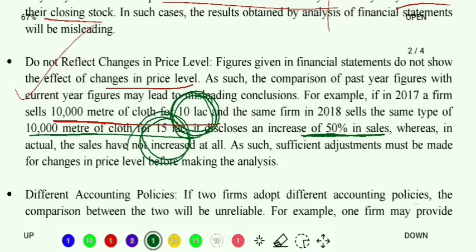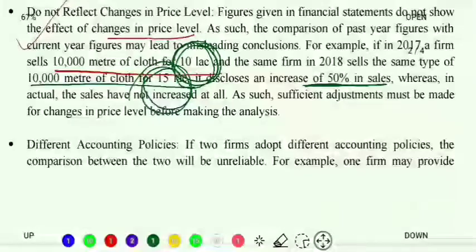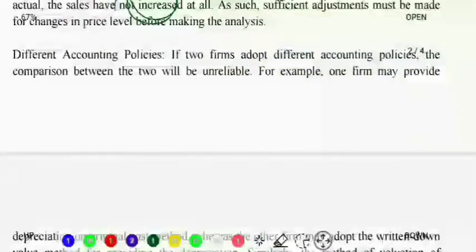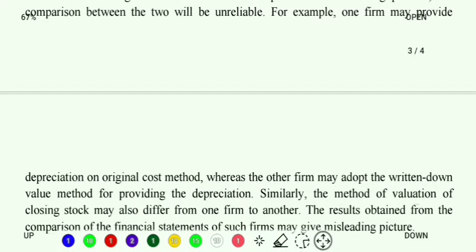Understood? Moving to the next limitation, which is different accounting policies. This we have already known before: whenever we need to analyze the financial statements, maybe of 2 different years or of 2 different firms, the same accounting policies have to be applied to both of them. But sometimes it will happen that one firm is providing depreciation on the original cost method and one firm is using the written down value method. So do you think proper analysis can be done? Or even if the analysis is done, is it correct? No, it is wrong.